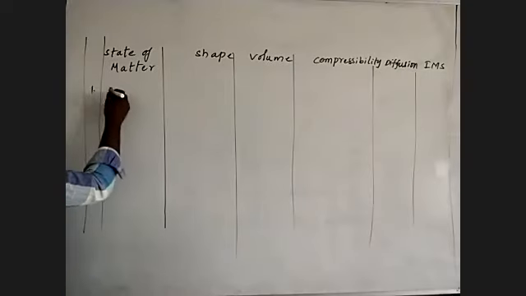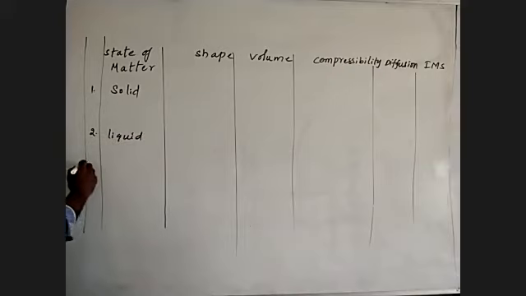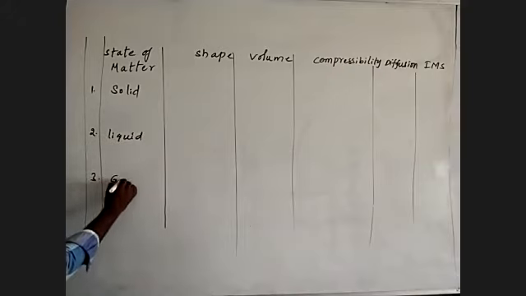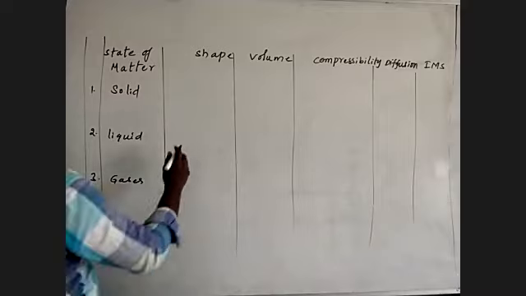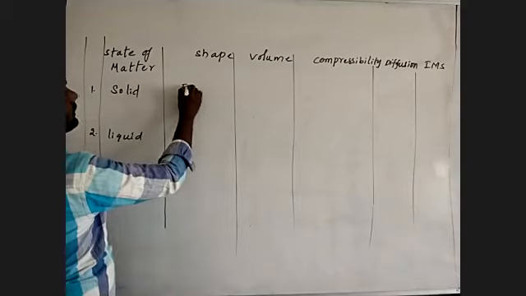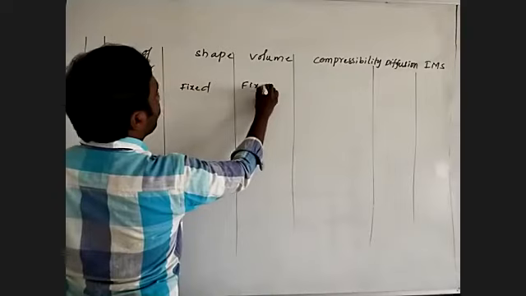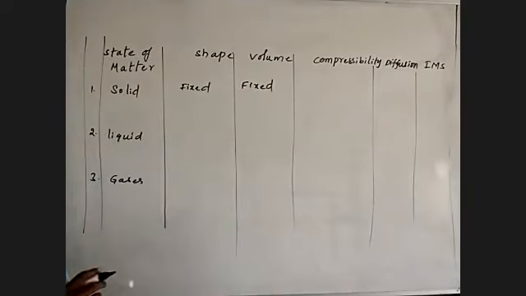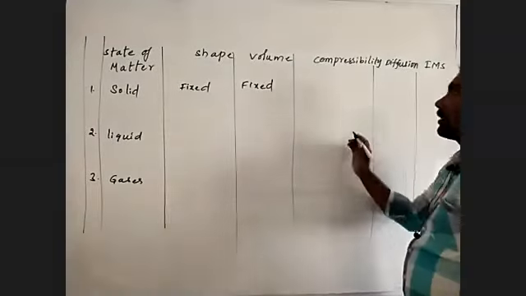First is the solid state, then the liquid state, then the gaseous state. The solid state of matter has a fixed shape and fixed volume, as already discussed.